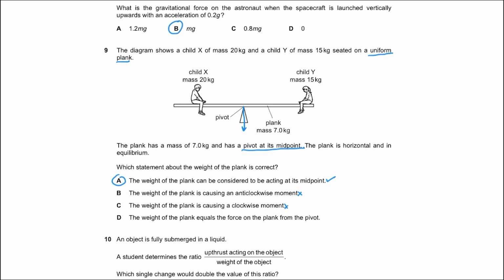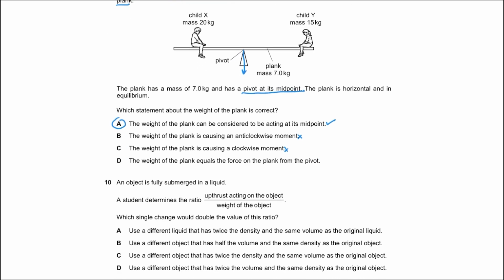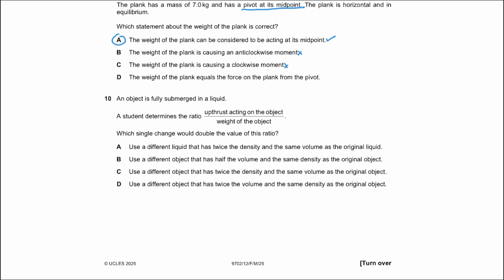Moving on to question number 10. An object is fully submerged in a liquid. A student determines the ratio of the upthrust acting on the object to the weight of the object. Which single change would double the value of the ratio? So if you talk about the upthrust on the object, upthrust is equal to rho, the density of the liquid, multiplied by gravitational acceleration, multiplied by the volume of the object, because this is the volume of the liquid displaced by the object.